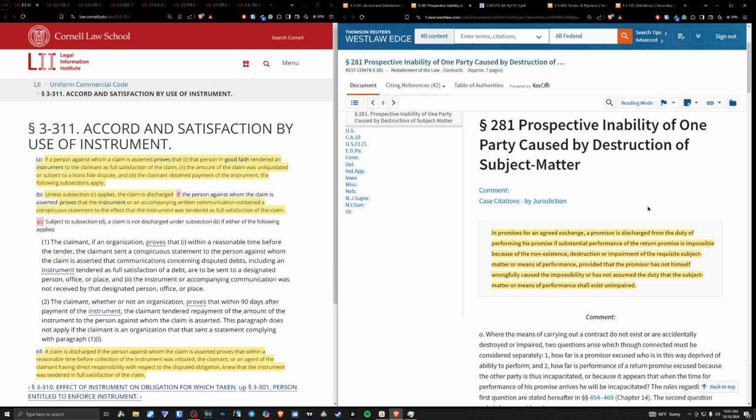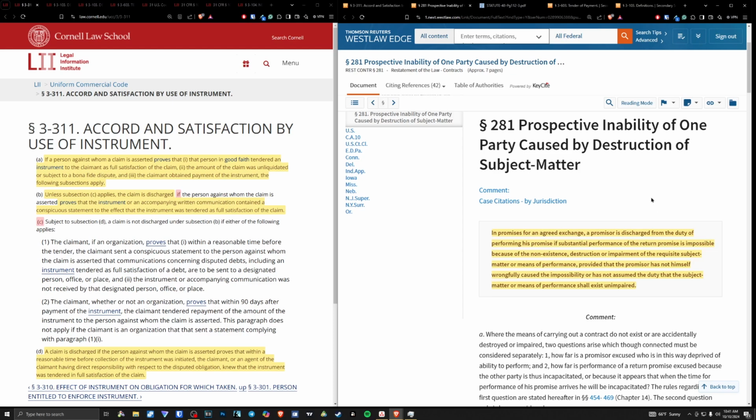Okay, and the next thing that I wanted to showcase here, Section 281 of the Restatement of Contracts, which states, in promises for an agreed exchange, a promisor is discharged from the duty of performing his promise if substantial performance of the return promise is impossible because of the non-existence, destruction, or impairment of the requisite subject matter or means of performance, provided that the promisor has not himself wrongfully caused the impossibility or has not assumed the duty that the subject matter or means of performance shall exist unimpaired. Okay, so this is very important.